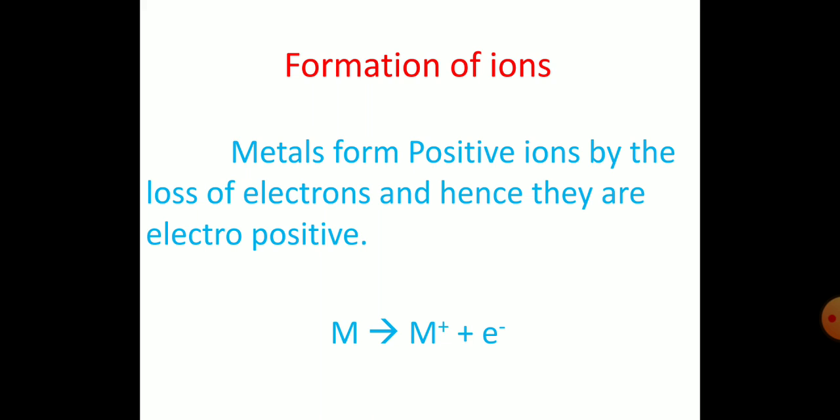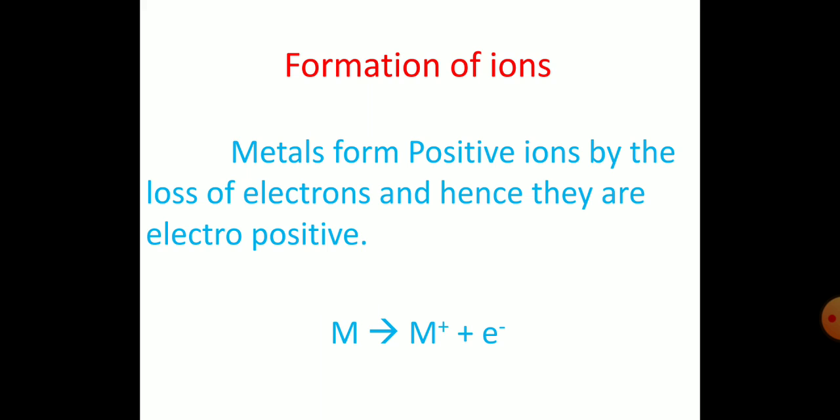Dear students, generally there is a minute difference between atom and ion. What is called an atom? Atom is a neutral particle. It is composed of proton, electron and neutron. So it doesn't possess any particular charge. It is neither negative nor positive, isn't it? Yes. But when the neutrally charged atom is losing or gaining electrons, it is able to form ions. So ions are the charged particles. They may have either positive charge or negative charge. If the ion is positively charged, then it is called a cation. If it is negatively charged, then it is called an anion.